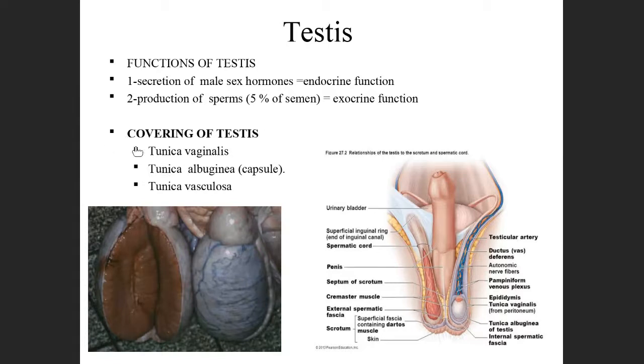Here you remember the common word, tunica. All the layers, the common name is tunica. One is tunica vaginalis, tunica albuginea, and tunica vasculosa. So these are the coverings of the testis.